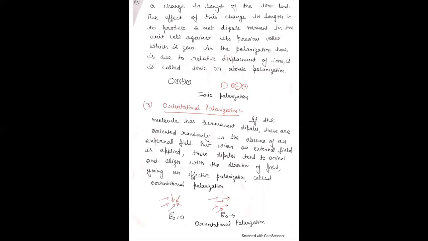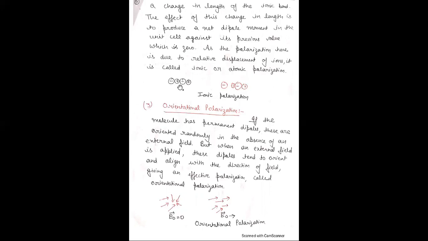0. Means उससे पहले क्या होगा, जब आपने इलेक्ट्रिक फील्ड अप्लाई नहीं किया तो पॉजिटिव और नेगेटिव चार्जेस कॉइंसाइड हैं, तो मीन्स वहां पे डाइपोल मोमेंट इज 0. When we apply external electric field, there is an induced dipole moment created. As the polarization is due to relative displacement of ions, therefore it is called ionic or atomic polarization.